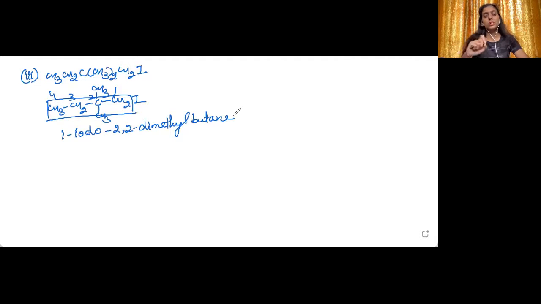So it is but, because all the carbon-carbon bonds are single bonds, it is ane. Now what is the type? It is the primary alkyl halide. Why primary? Because the carbon which is directly attached to the halogen is further attached only to one carbon atom, this carbon atom. Directly it is attached only to one carbon atom. Then the fourth one is